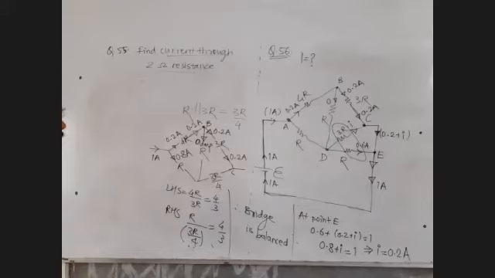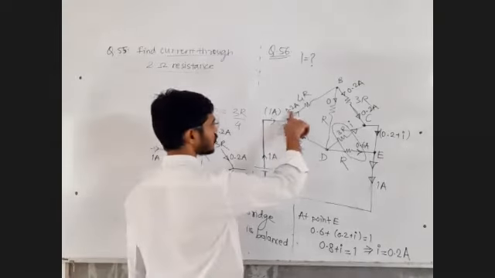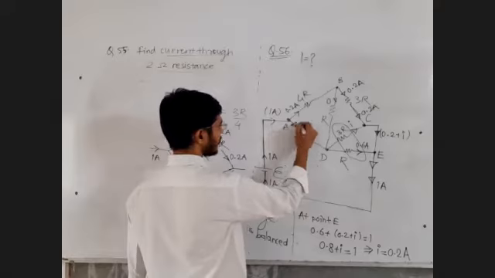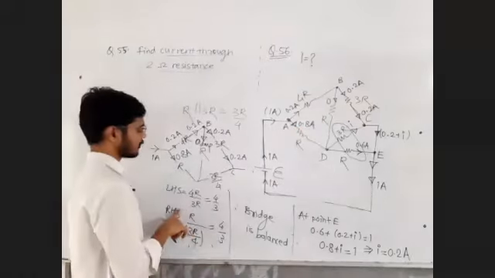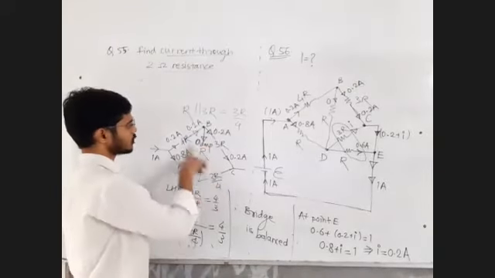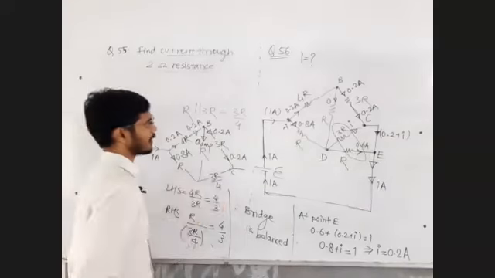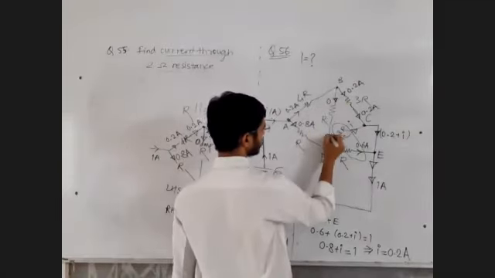Now, one more way is this. If this is 1 ampere, this is 0.2 ampere, this is equal to the remaining current, which is 0.8 ampere. Now we have figured out that the bridge is balanced. This upon this comes out to be equal to this upon this. So the bridge is balanced, right? If the bridge is balanced, we know that this current is 0 ampere.